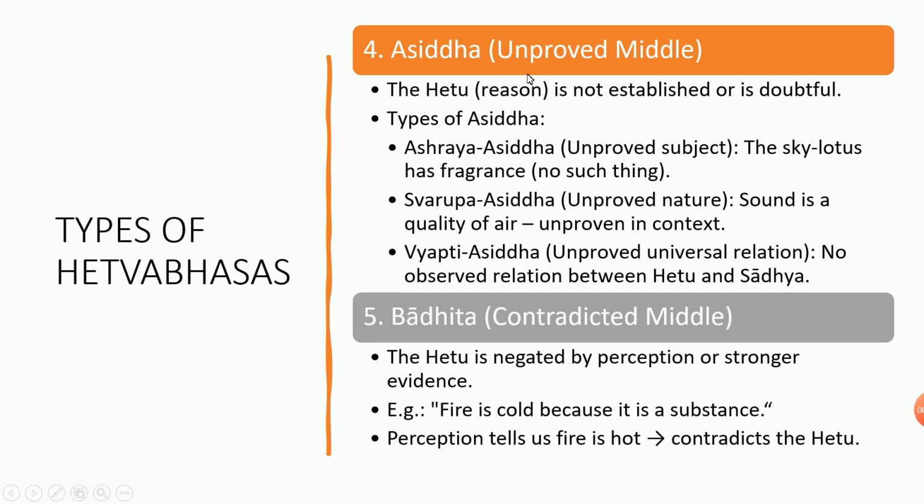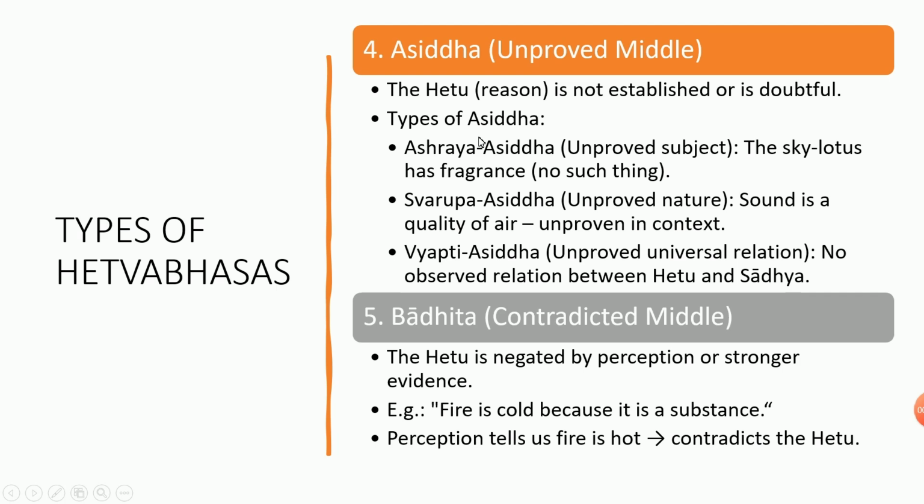Next is the Asiddha, that is unproved middle. See here, in all the statements, everything is solely focusing on the middle term. So you recall what the middle term, major term, and minor term are in the modes and figures of syllogism. It is there now, so you go through that. So here the Hetu is not established or is doubtful.